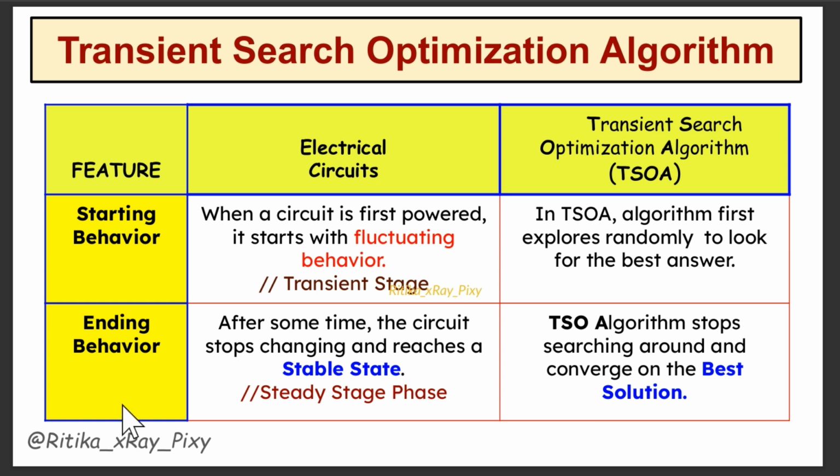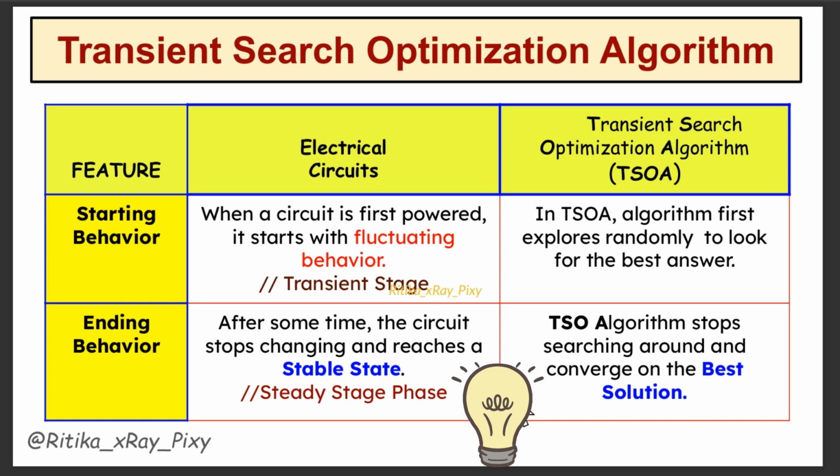Next, we have the ending behavior. In an electric circuit, after some time the circuit stops changing and reaches a stable state, that is a steady value. Same in this algorithm, the algorithm will stop jumping around and settle on the best solution. So here we are looking for the problem's best solution.